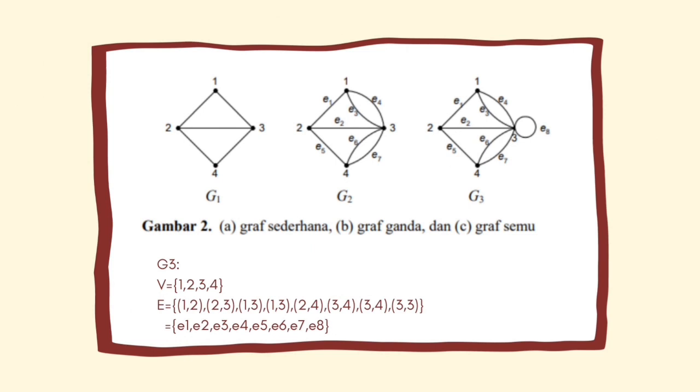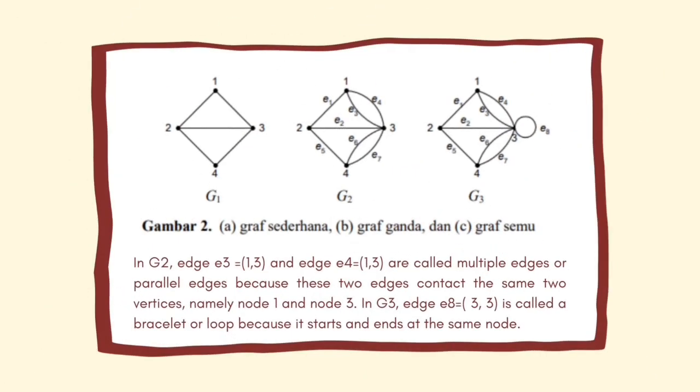G3 is a pseudo graph. V = {1, 2, 3, 4}. E = {(1, 2), (2, 3), (1, 3), (1, 3), (2, 4), (3, 4), (3, 4), (3, 3)}. In G2, edge e3 = (1, 3) and edge e4 = (1, 3) are called multiple edges or parallel edges because these two edges connect the same two vertices, namely node 1 and node 3. In G3, edge e8 = (3, 3) is called a loop because it starts and ends in the same node.